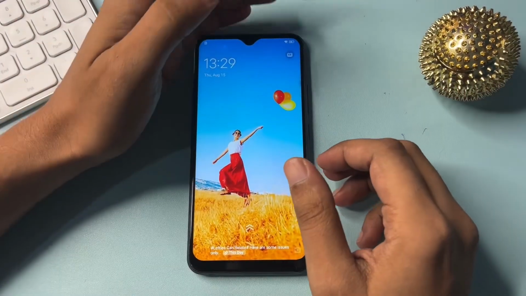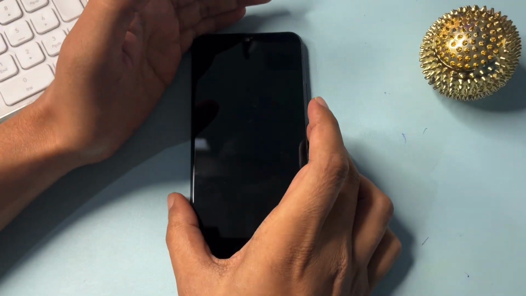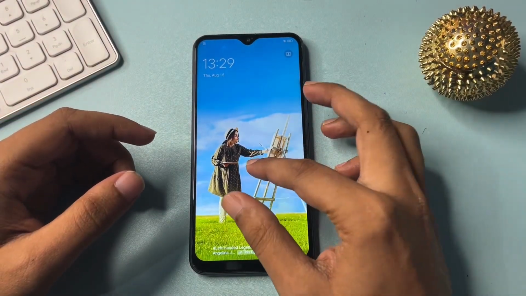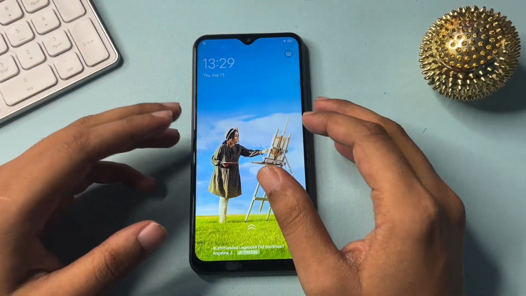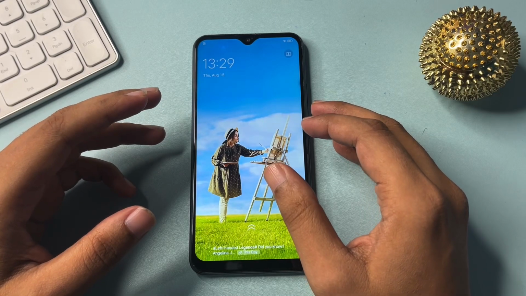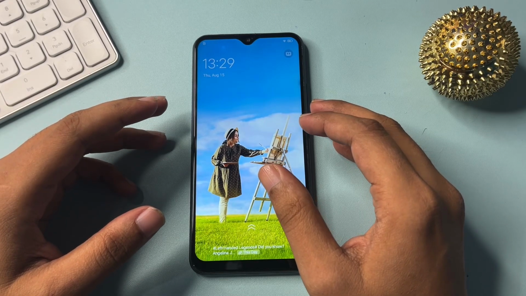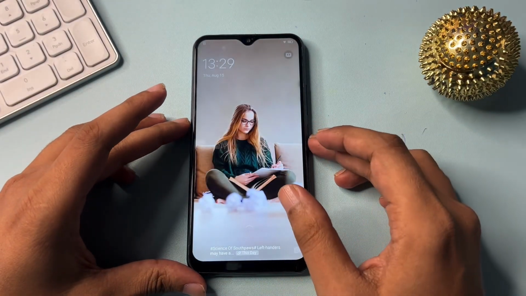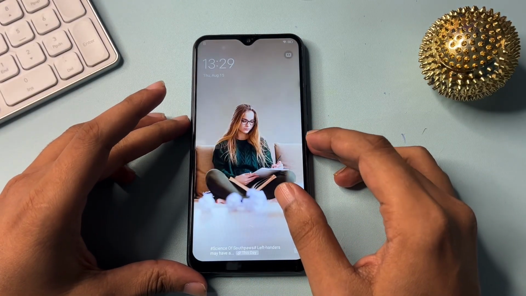Hey guys, welcome to a new video, and this video is totally dedicated to those customers whose Android smartphone is locked due to a forgotten PIN, pattern, or password lock. This video is applicable for any kind of Android smartphone like Samsung, Vivo, Oppo, Realme, MI, OnePlus. Any kind of Android smartphone can be unlocked with the help of this video.